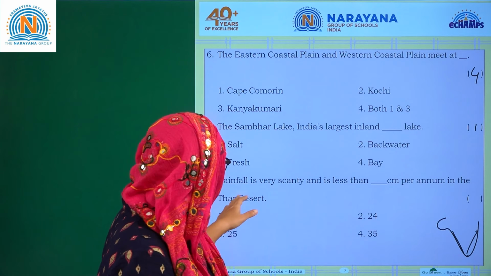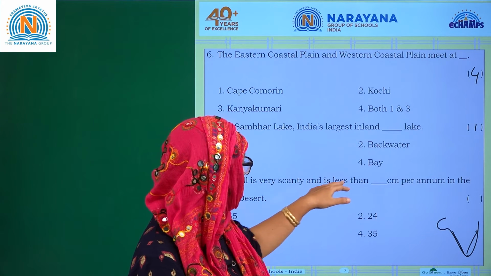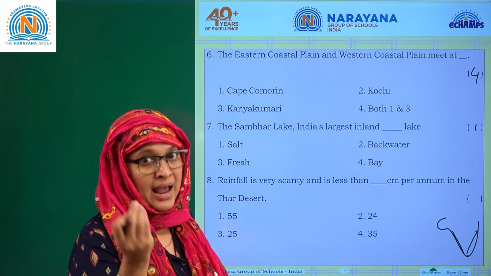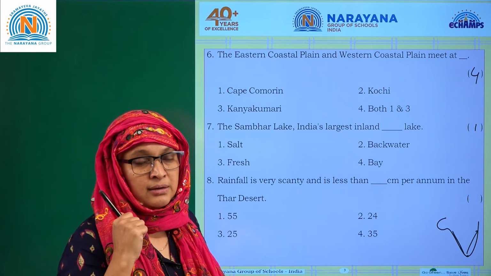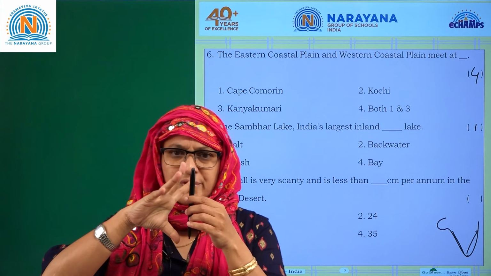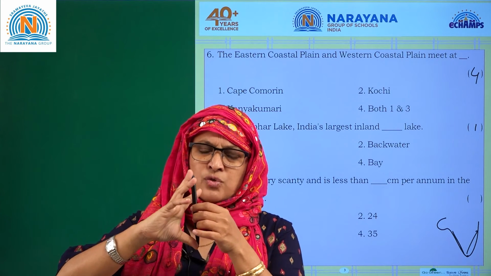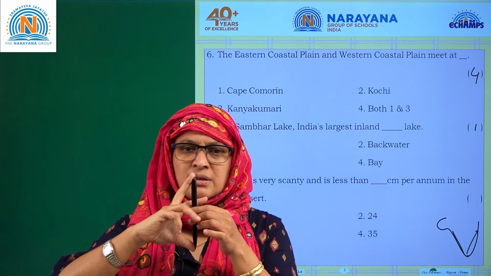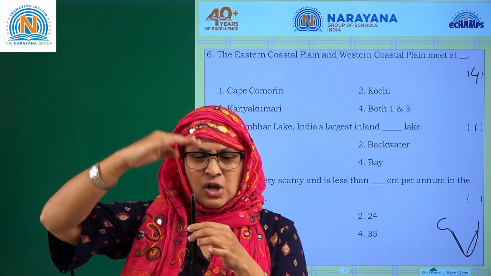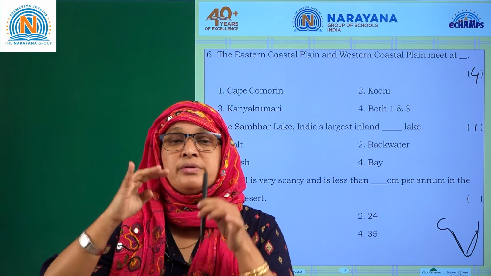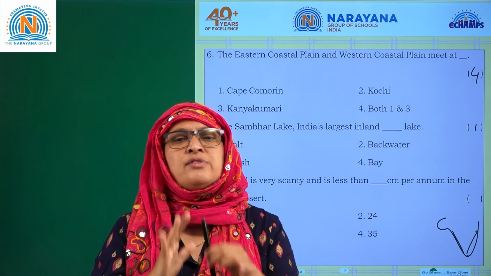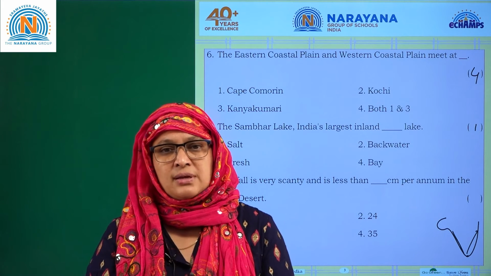Next one. Rainfall is very scanty and is less than dash centimeters per annum in the desert region. In the Thar Desert per annum you find only 25. You have your ruler, right? Your scale is of 15 centimeters, and a longer ruler is 30 centimeters. So in the Thar Desert, the annual rainfall is 25 centimeters. You can understand how little rainfall they are experiencing.